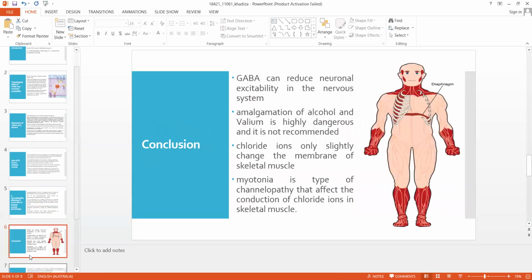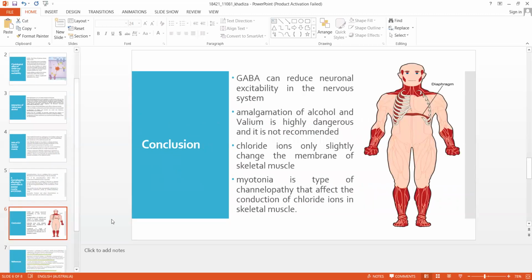So this presentation concludes that GABA can reduce neuronal excitability in the nervous system. And the combination of alcohol and Valium is highly dangerous and never recommended. In contrast, chloride ion changes the membrane of the skeletal muscle, while myotonia is a type of channelopathy that affects the conduction of chloride ion in our skeletal muscle.